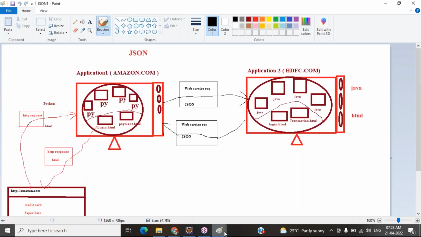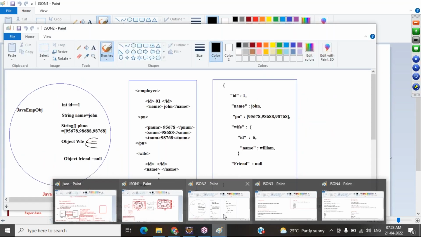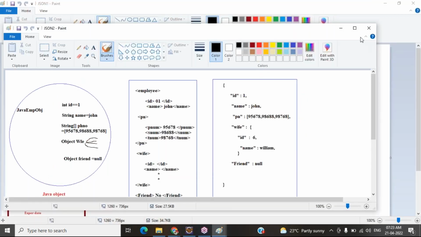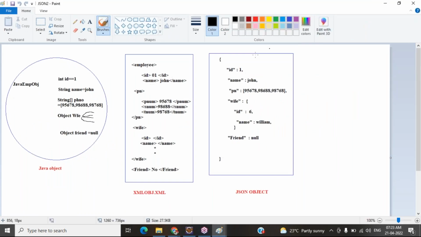So now in JSON, look here. This is a different object creation. This is how we are proving that JSON is a very lightweight language and can easily be understood. This is my Java object. This is my XML object. This is my JSON object.